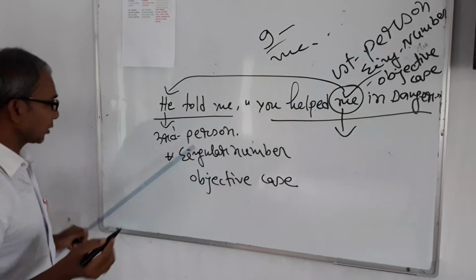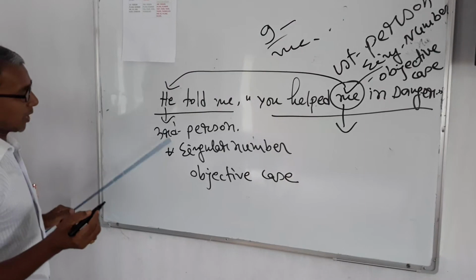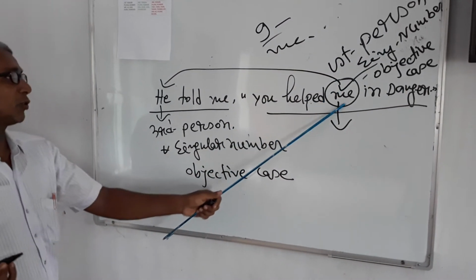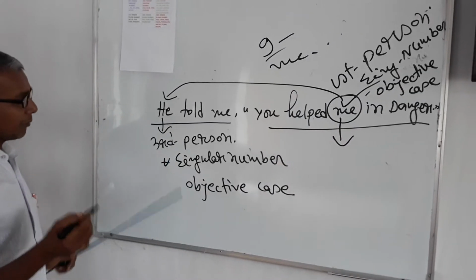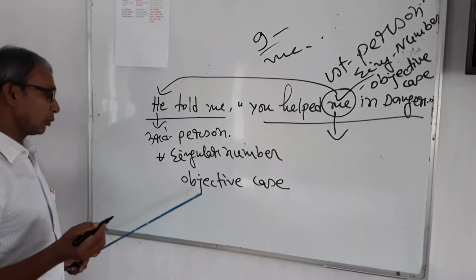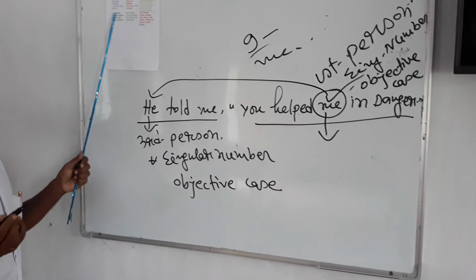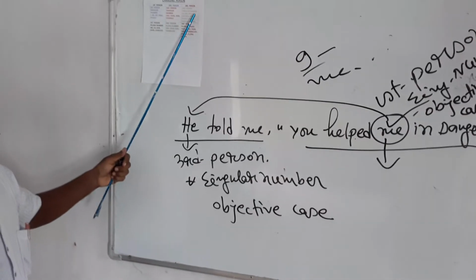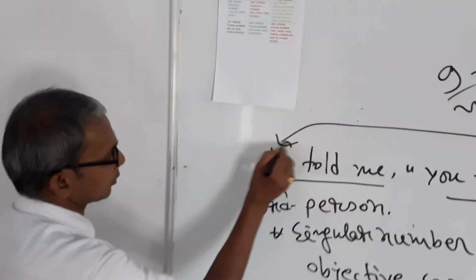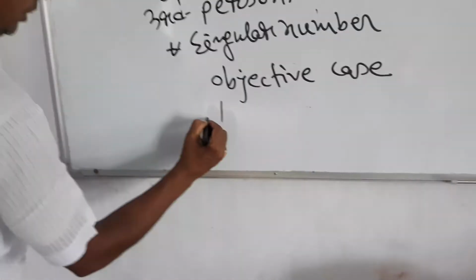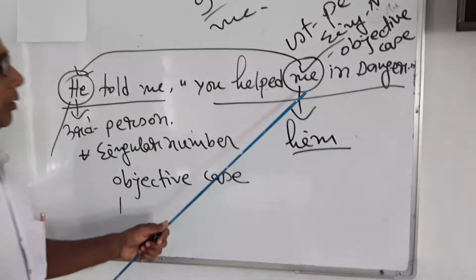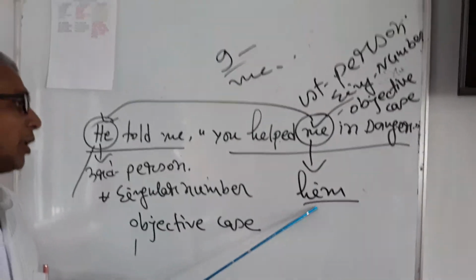It is singular number, so the person which will come would also be singular number, and it is objective case, so the coming person's case will be objective. Among these, we can see third person singular objective: him and her. It is masculine gender, so it will be him. Me has been turned into him.